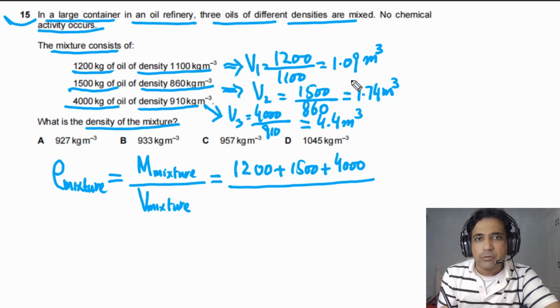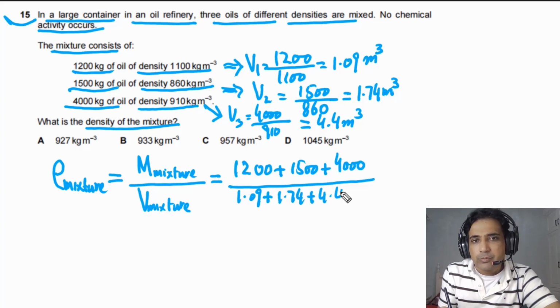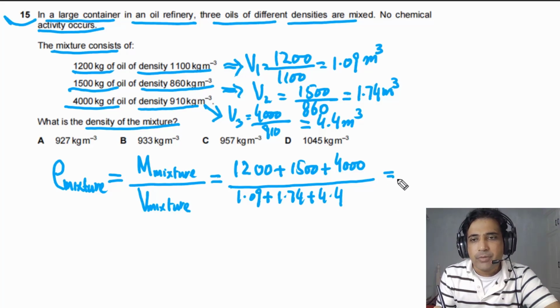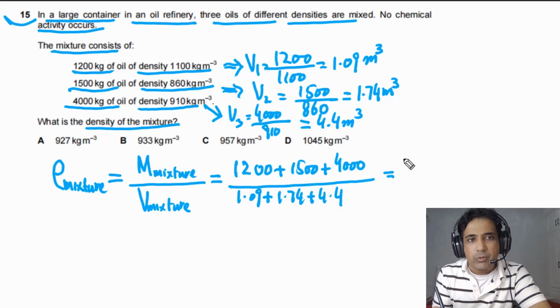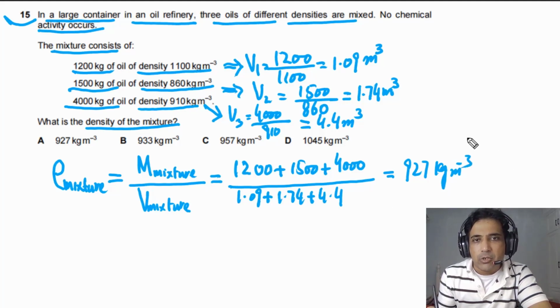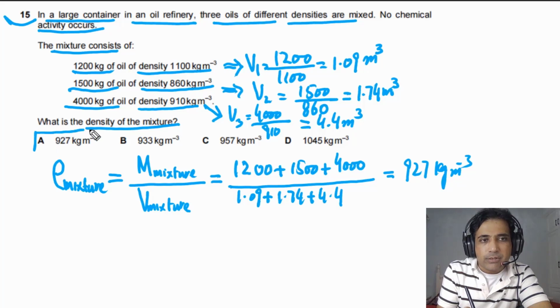Now we have the total volume of the mixture. It simply means that we have to add all of them. If we add all these volumes, we can find the volume of the mixture. So the volume of the mixture is simply equal to 1.09 plus 1.74 plus 4.4. If we solve this one, our final answer in this case will be equal to 927 kgs per cubic meter. So this is the density of the mixture, and our answer for this question will be A. So A is the best answer.